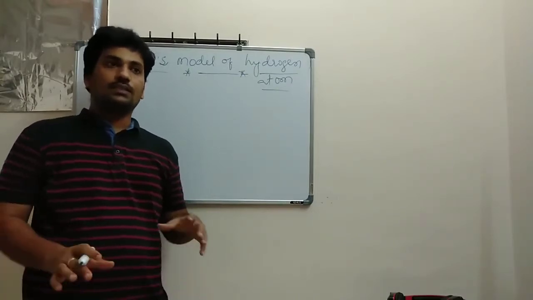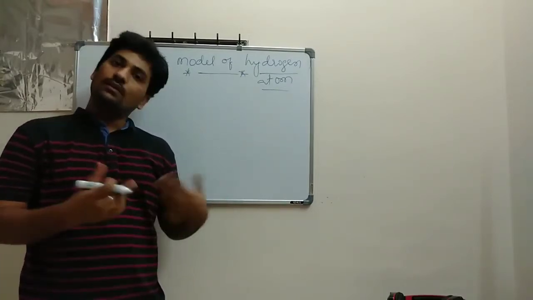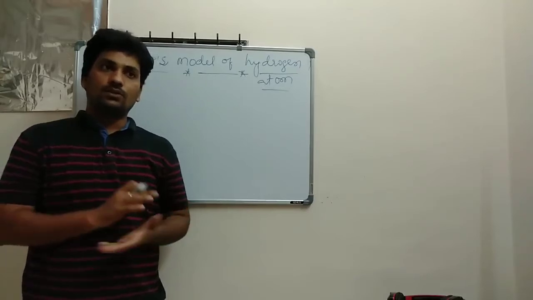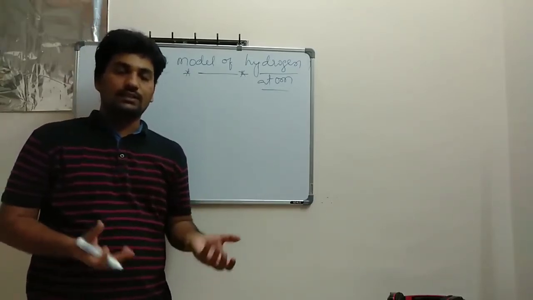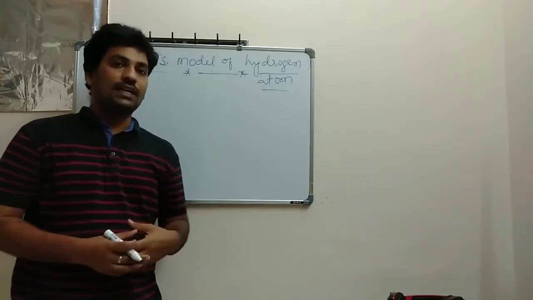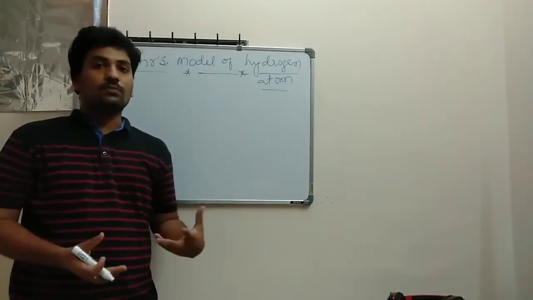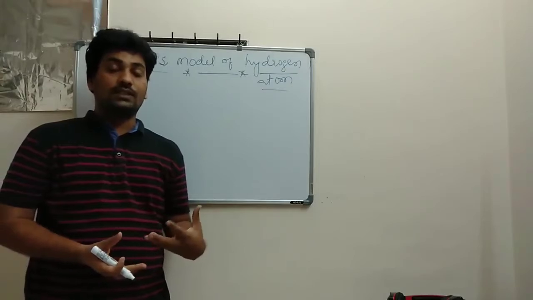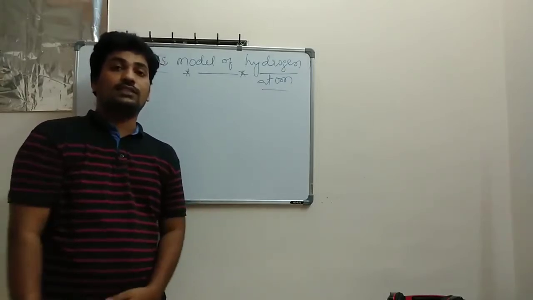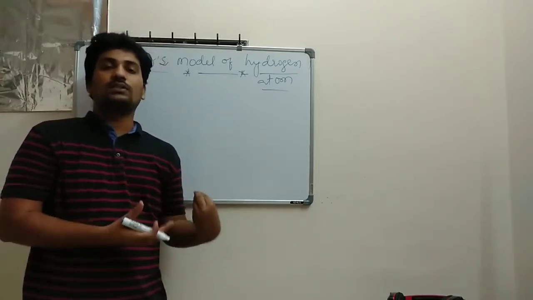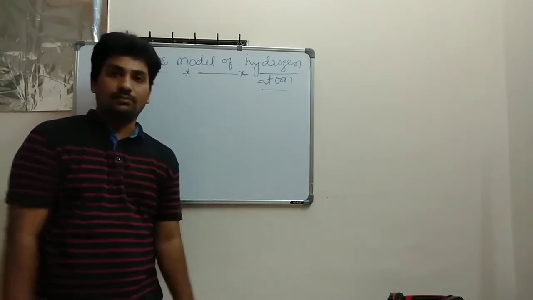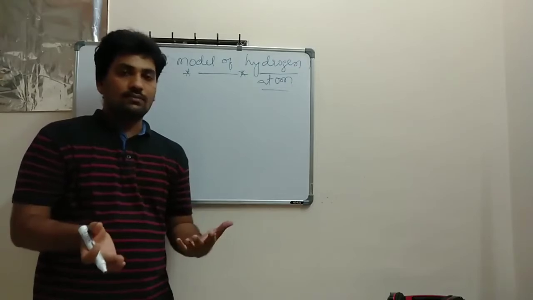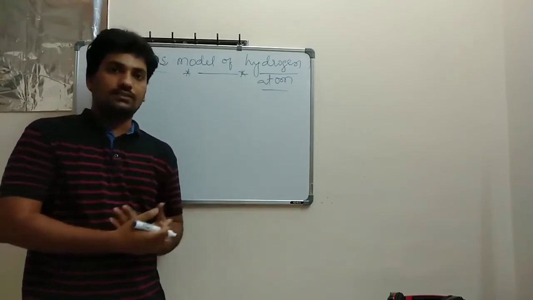So it is just an upgraded theory of the Rutherford atomic model. He takes the limitations that are there in Rutherford's model, he is going to rectify them, and he is going to propose a good model, a modern model we can say, which is very helpful for the next generation. So this Bohr's atomic model is the most important model in the entire atom chapter. So let's start.